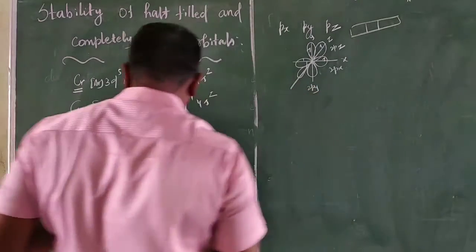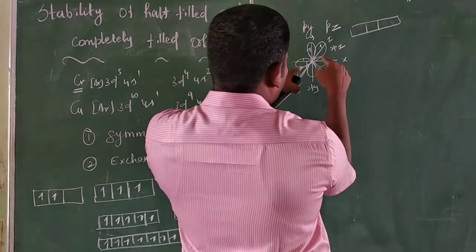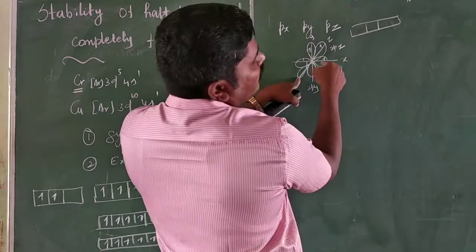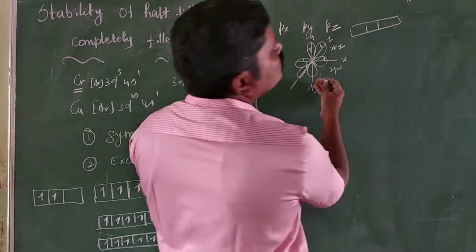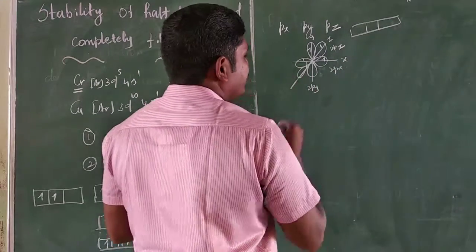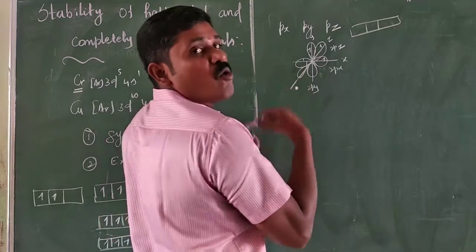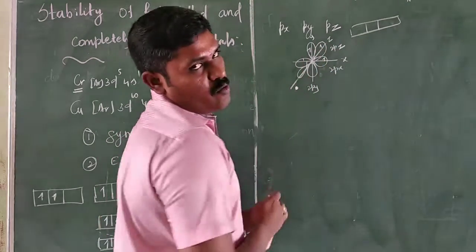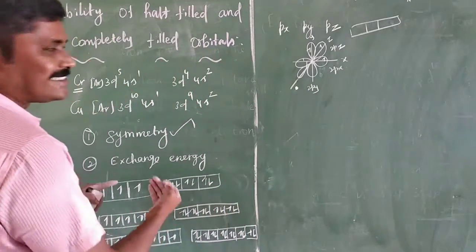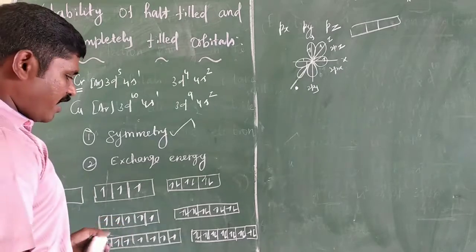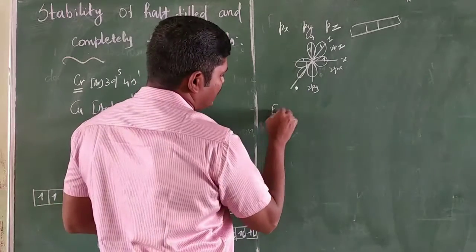With the symmetrical distribution in half-filled and fully filled orbitals, the shielding of one electron on another is relatively small. Hence the attractive force between the nucleus and the electrons is more, and the stability is also more. The symmetrical distribution has more stability. The next one is exchange energy.